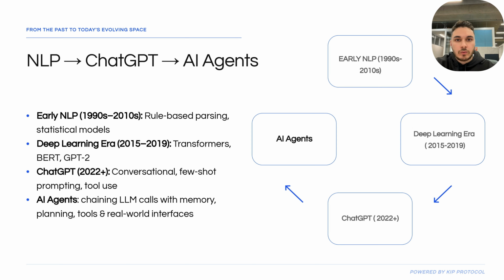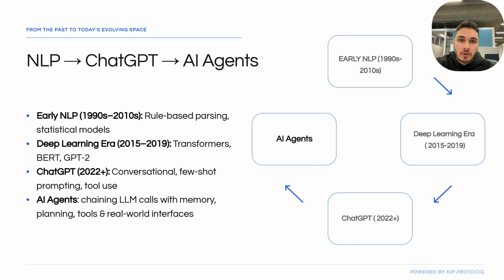Now let's talk about the evolution of AI. Let's zoom out for a bit and see how we actually got here. In the early days of NLP, many systems relied on rigid rules and basic stats, and afterwards the deep learning era introduced transformers, models that understood context at scale.